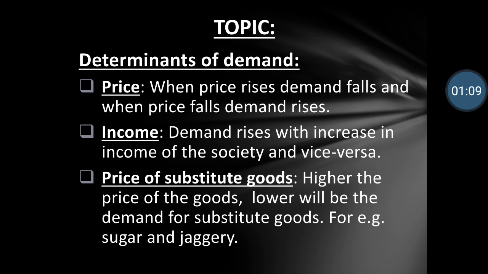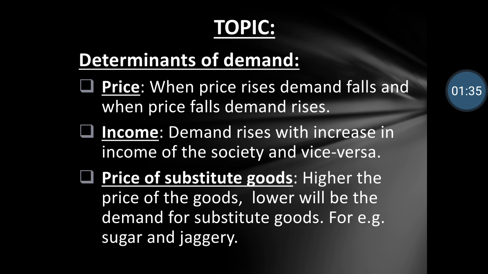So, when the price of one commodity increases, demand for that commodity decreases. And if we feel that the commodity has a lower price, then we buy more of it. There is more demand for that particular commodity. So when the price of a particular commodity decreases, demand for that commodity increases. So price is the most important factor which affects demand.